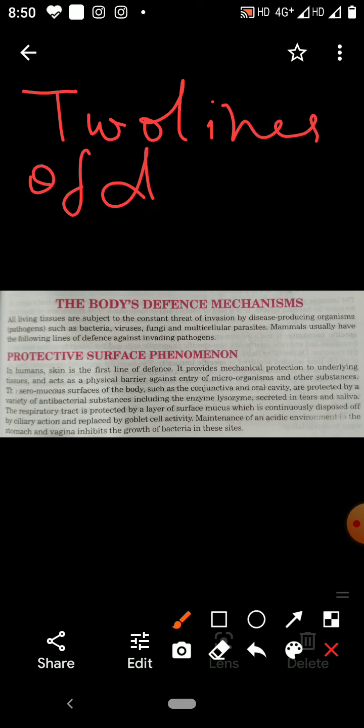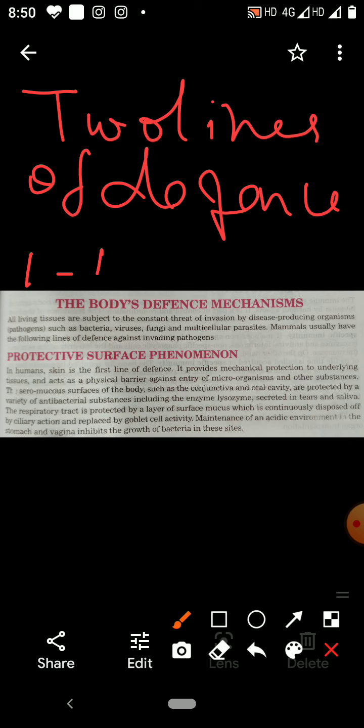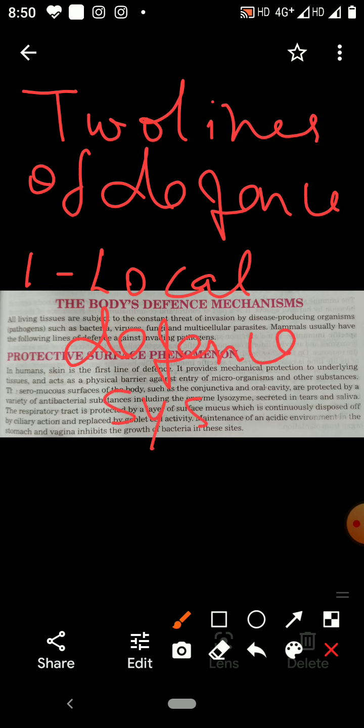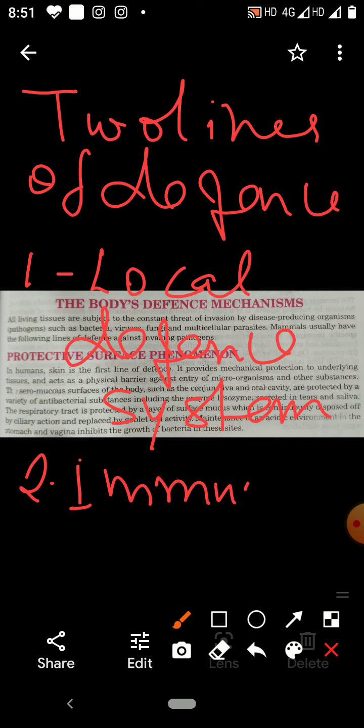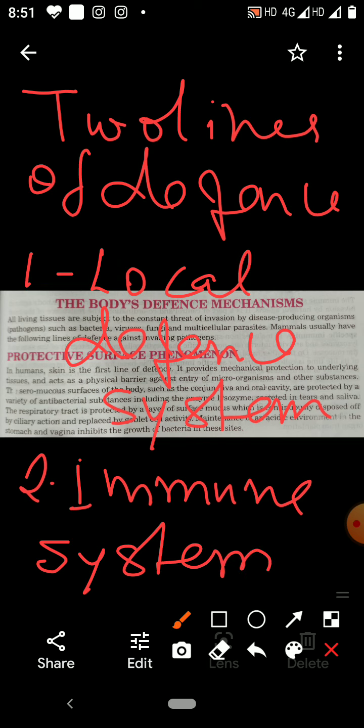Which two lines of defense are present in the body of organisms? First is the local defense system. And second is the immune system. So these are the two lines of defense in the body of organisms: local defense system and immune system.